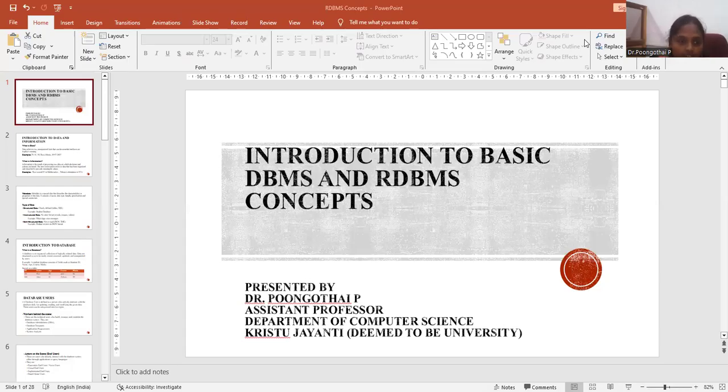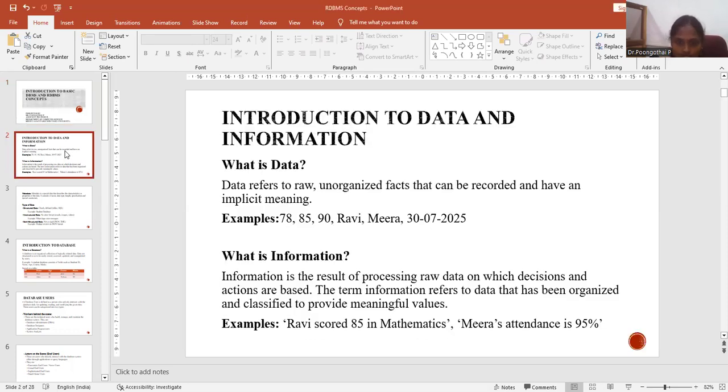Good evening. Now we are going to see about the RDBMS concepts. Before that, for RDBMS, we should know basic DBMS concepts as well. Now, what is data and what is information?